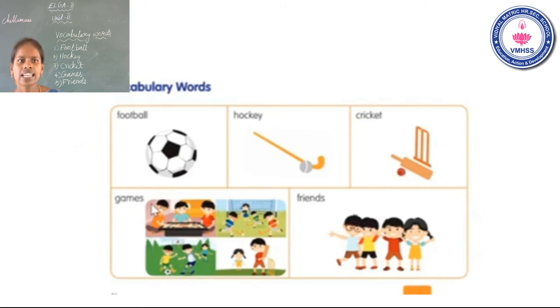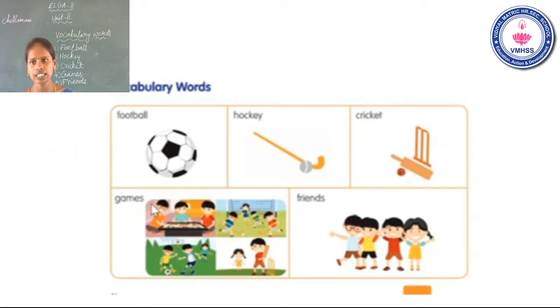Third one is cricket. Okay. They given the picture: cricket stump, cricket ball and cricket bat. This is cricket. Fourth one, games. Games means all sports are included, like carom, chess, football and cricket and etc. Okay. Last word is friends.